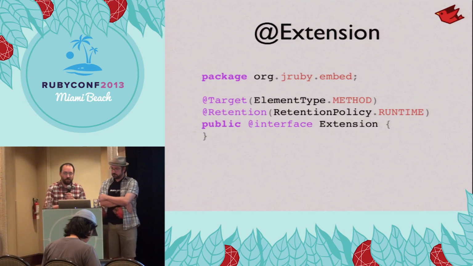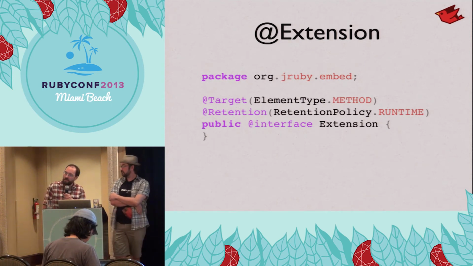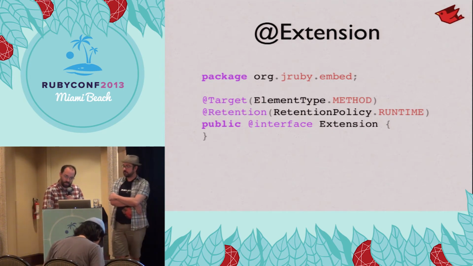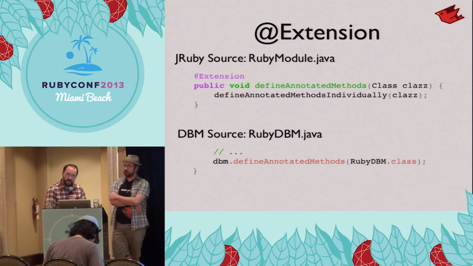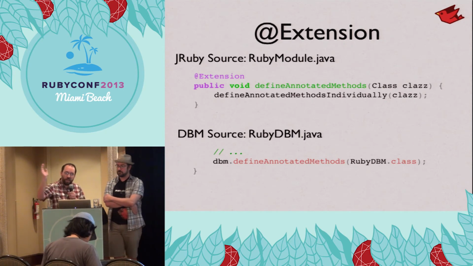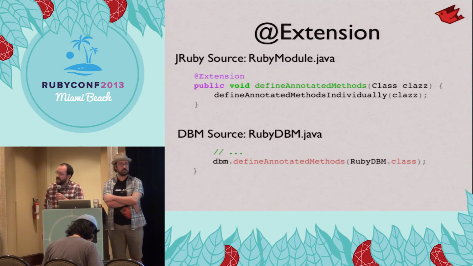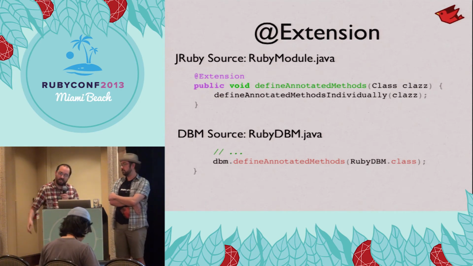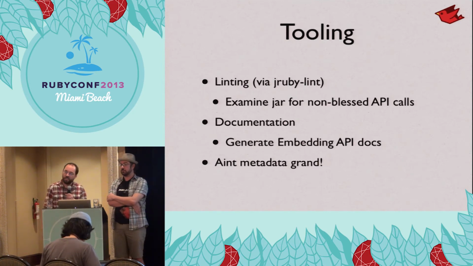And then we specify that it has a runtime binding, which means in your live running Java program, you could actually ask that method at runtime, are you an extension method? So this metadata concept is really cool. In usage, in our source, we'll just mark the methods that we have as extensions. And then in our native extensions, we can use those and then run a tool.